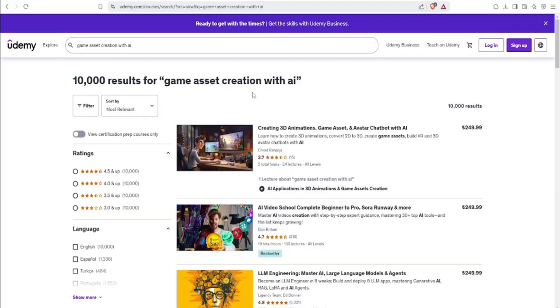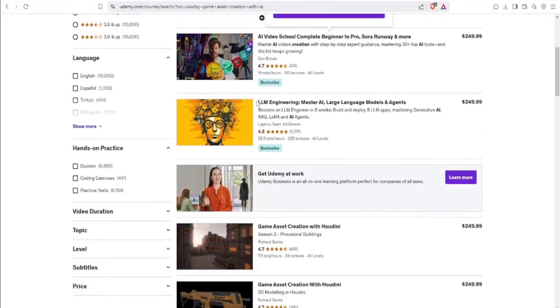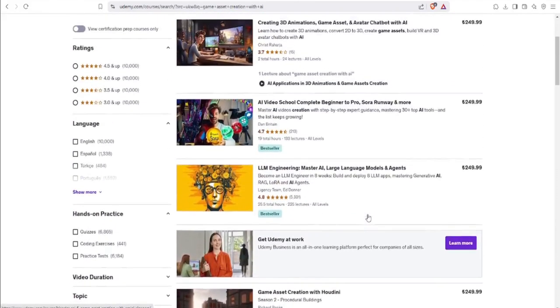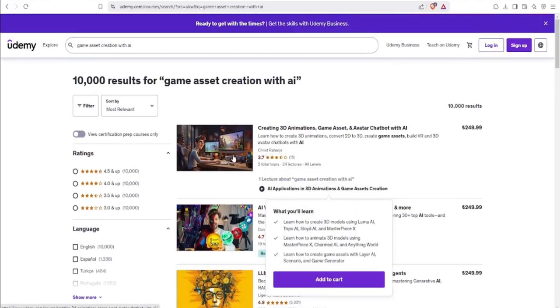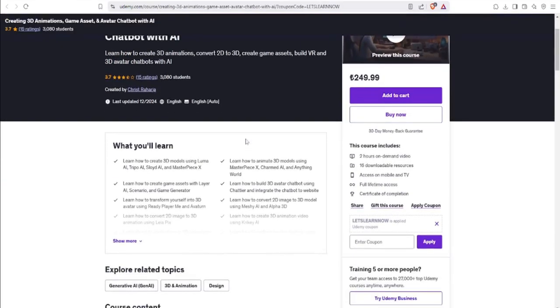For those who prefer teaching over creating, sharing your knowledge about AI-generated game assets can be just as profitable. Online learning platforms like Udemy and Skillshare allow you to create and sell courses teaching people how to use AI tools for asset creation. From concept art to 3D modeling to texture generation, there's a growing demand for tutorials that guide aspiring developers through the process.